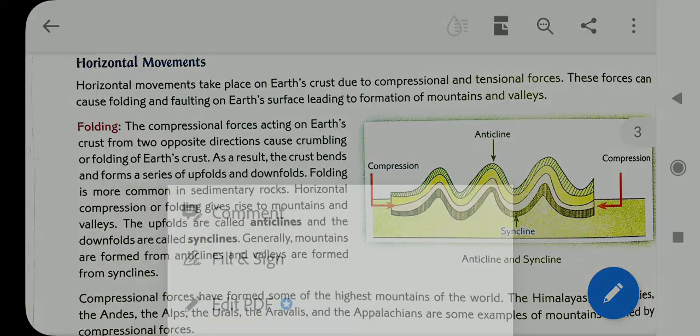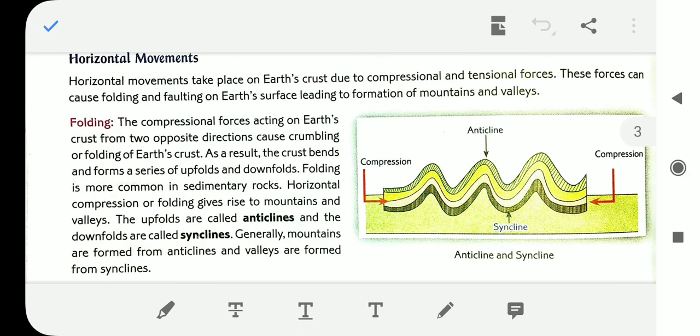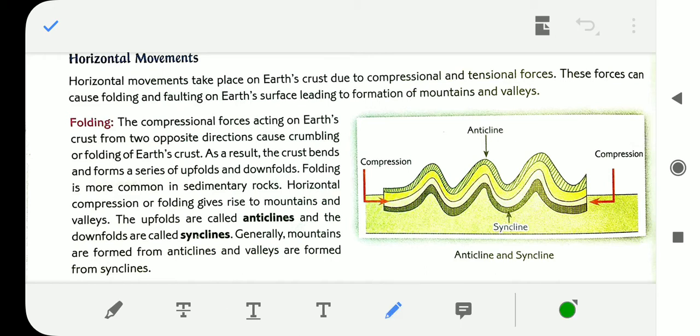You see the upfolds and downfolds created; these are the upfolds, and these are the downfolds. As a result of the compression and the tension, these downfolds and upfolds are created.